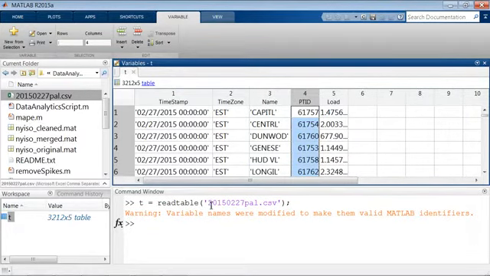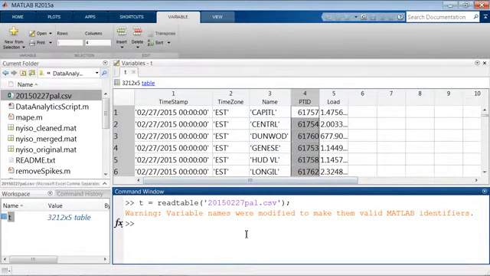So it looks like this is a pretty quick and easy way to read this from the raw data source into MATLAB, but we need to get this into the right format. For starters, there are two different columns here, PTID and time zone, that aren't actually useful to me. So I want to remove these.